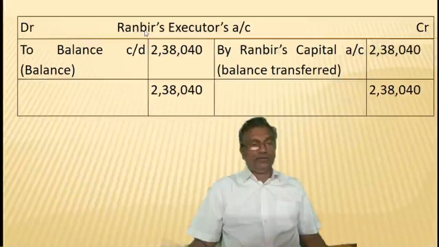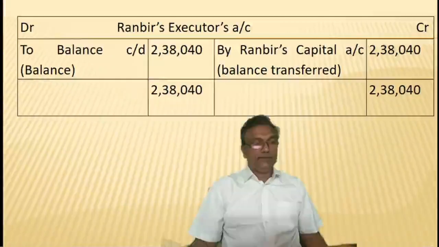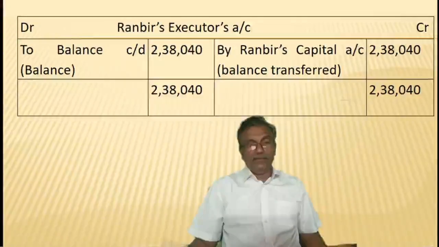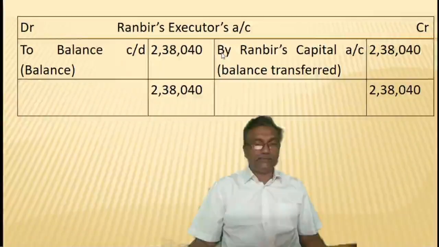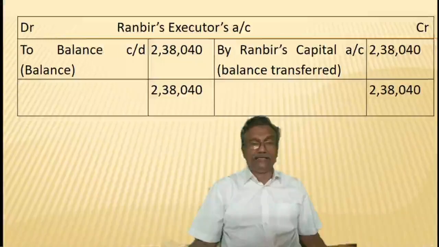Ranbir's executor's account is prepared at the end, and we will first transfer the capital account balance. We got the capital balance on the debit side of the capital account, and this balance will be transferred to the opposite side, in this case the credit side.